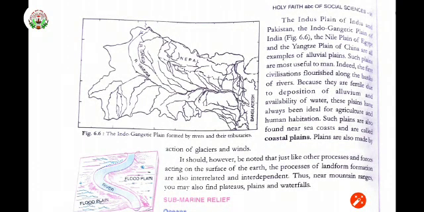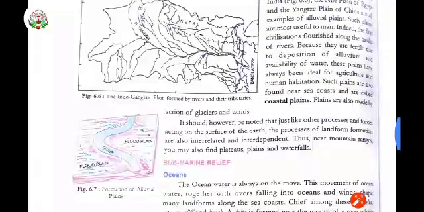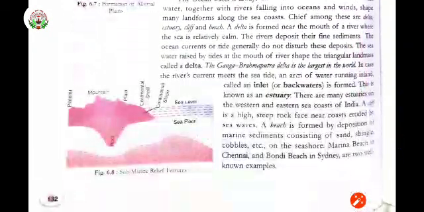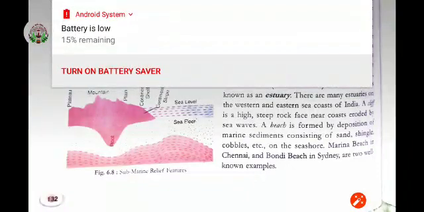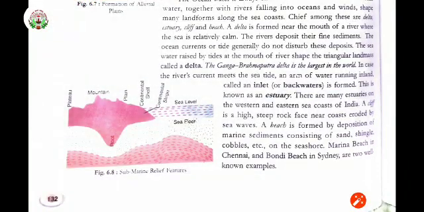Okay, now thank you, children. Prepare and draw this diagram in your geography copy, that is figure number 6.7, the formation of alluvial plains, and this one, the submarine relief features. Okay, thank you, children.